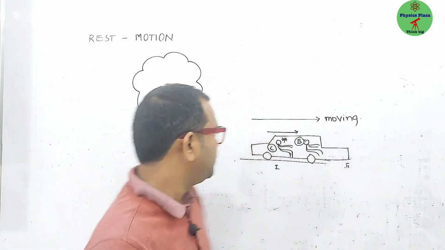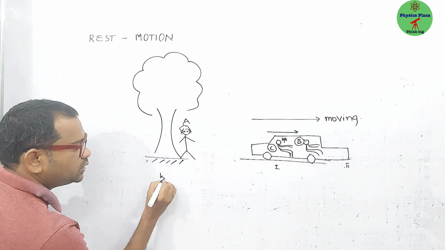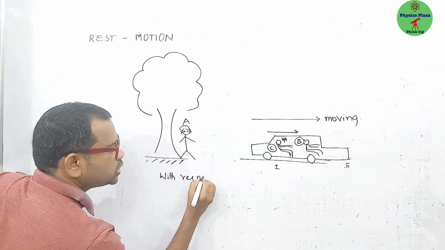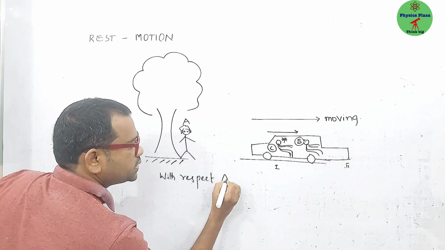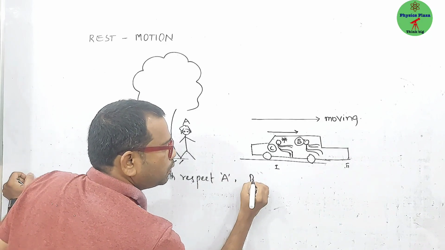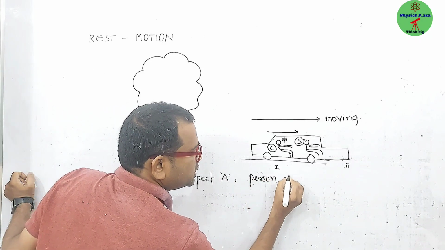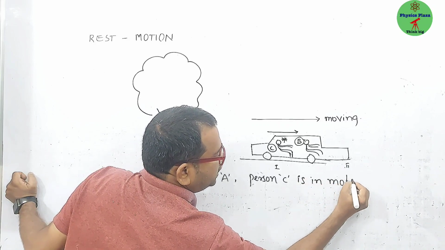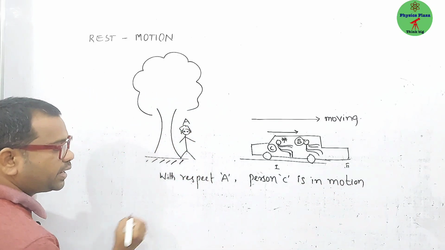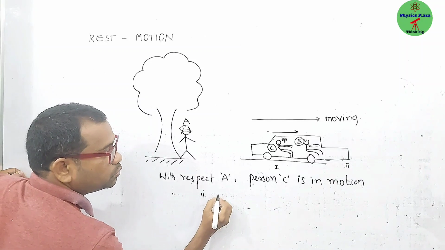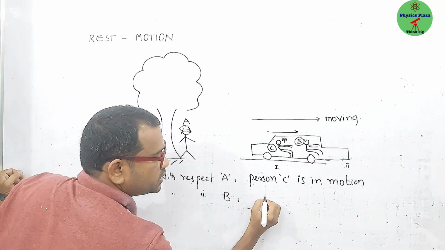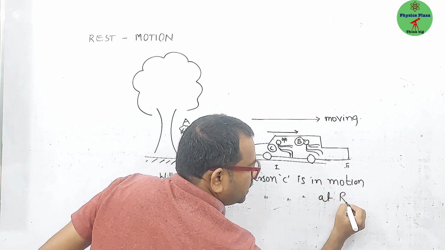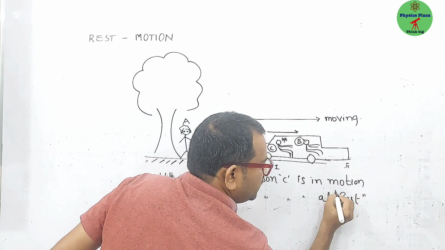That's very important. Here I can say that with respect to person A, person C is in motion. Try to understand, very important. Whereas with respect to person B, the same person C is at rest. Try to understand, very important.